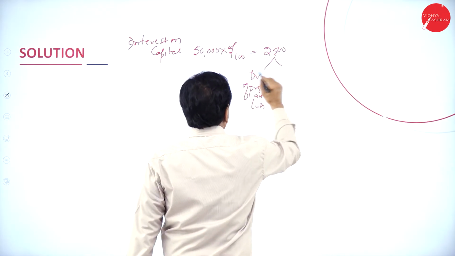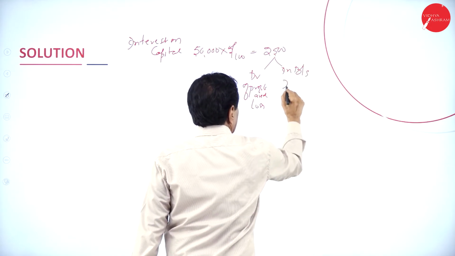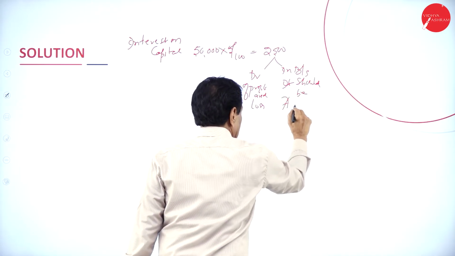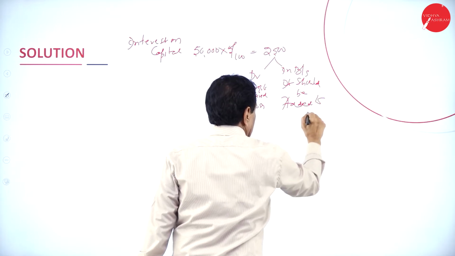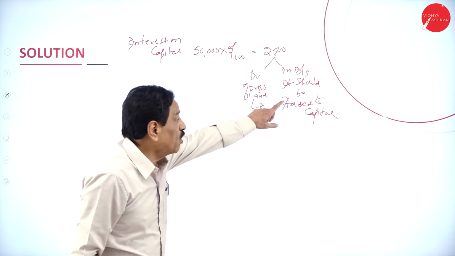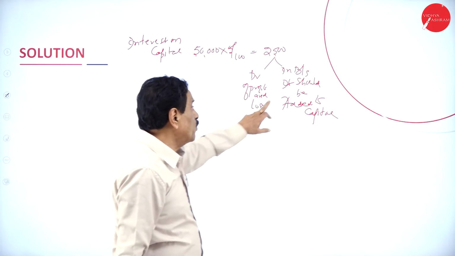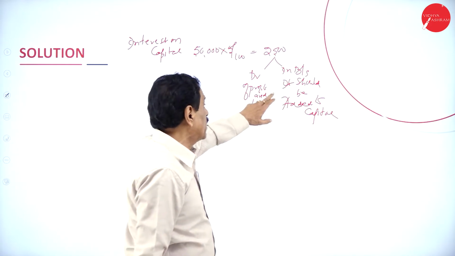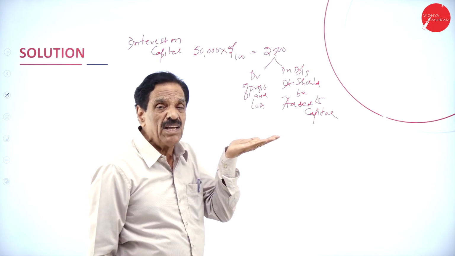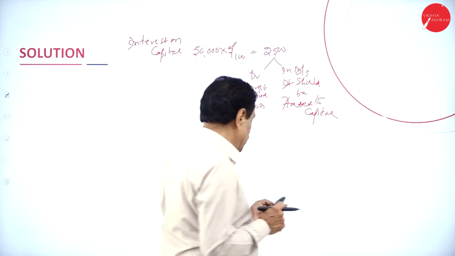Then in the balance sheet, B by S, it should be added to capital. What to do? You got 2,500, where will it come? Debit side of profit and loss account. While you're doing the balance sheet, it should be added to capital. Your capital account 50,000 will increase by how much money? 2,500.